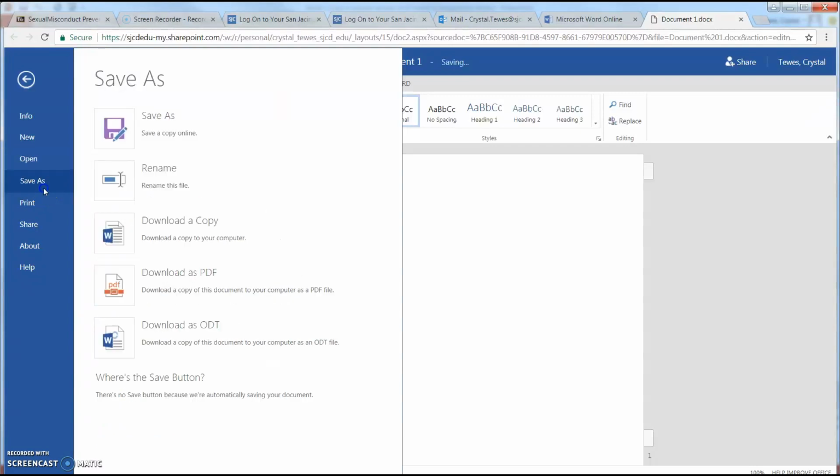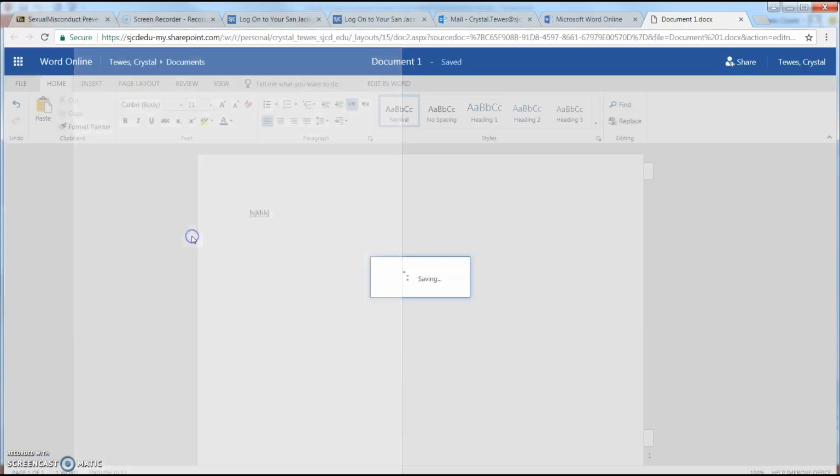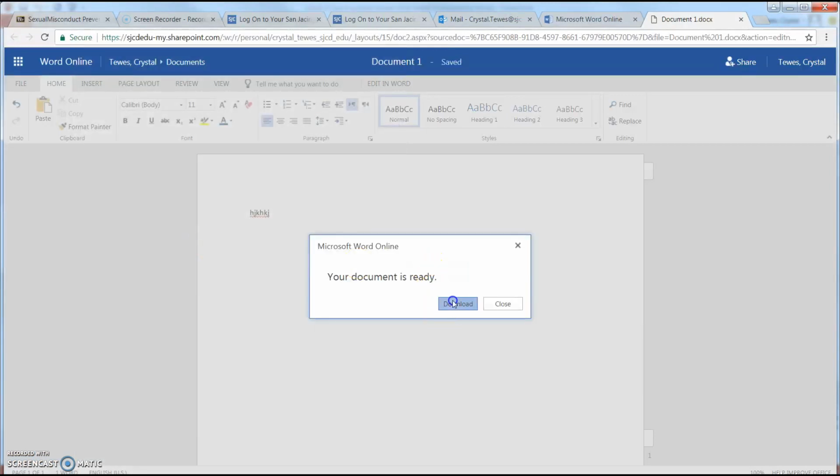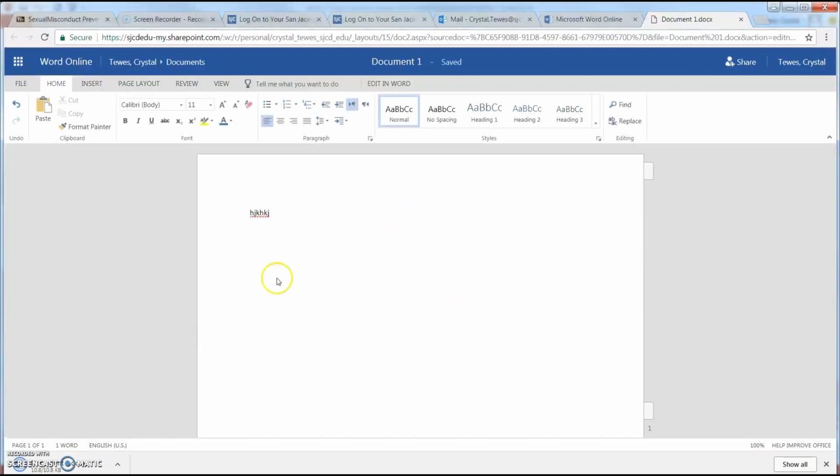And so as you can see, I'm saving this as, and look at this. Those of you that don't have a PDF availability, it's right here. You would save it, download a copy to your computer. So that's what I'm going to do. I always recommend saving all your items as a document first, because that way it can always go back and be changed.